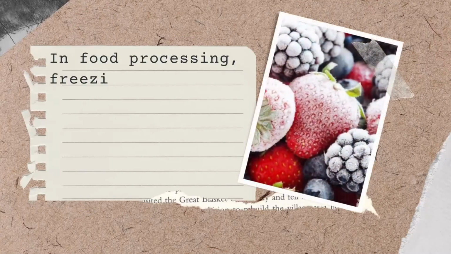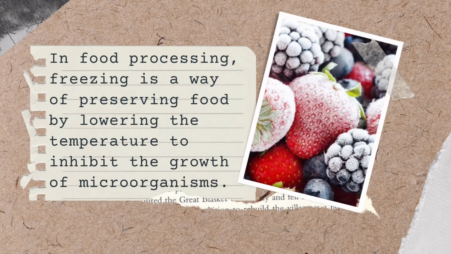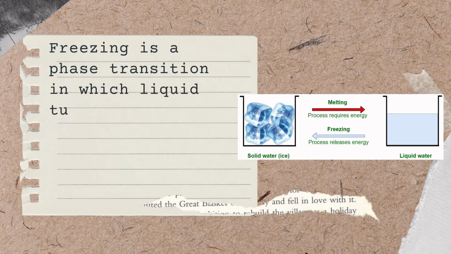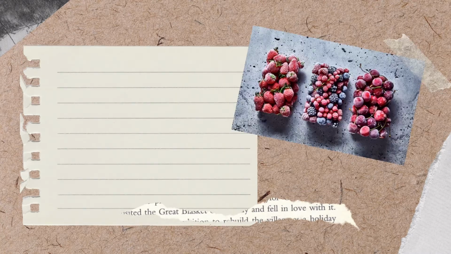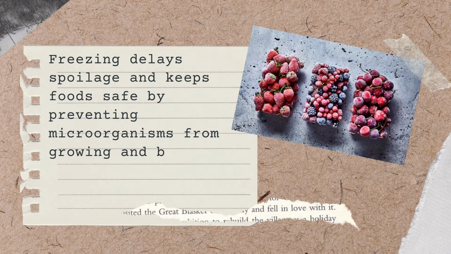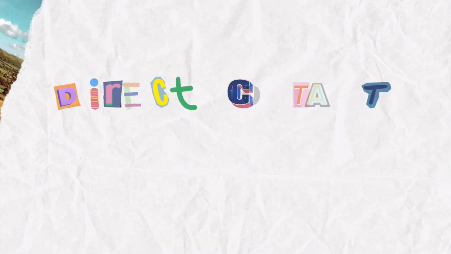In food processing, freezing is a way of preserving food by lowering the temperature to inhibit the growth of microorganisms. Freezing is a phase transition in which liquid turns into a solid when its temperature is lowered below its freezing point. Freezing delays spoilage and keeps food safe by preventing microorganisms from growing and by slowing down the enzyme activity that causes food to spoil.